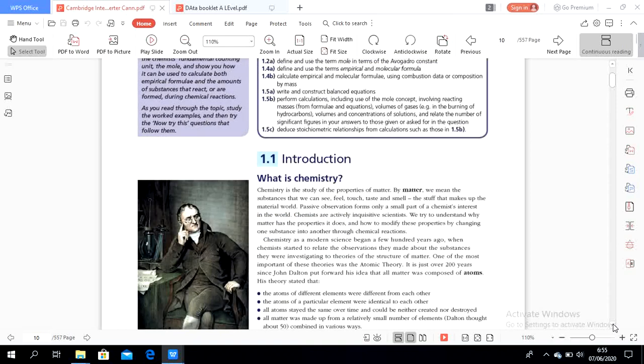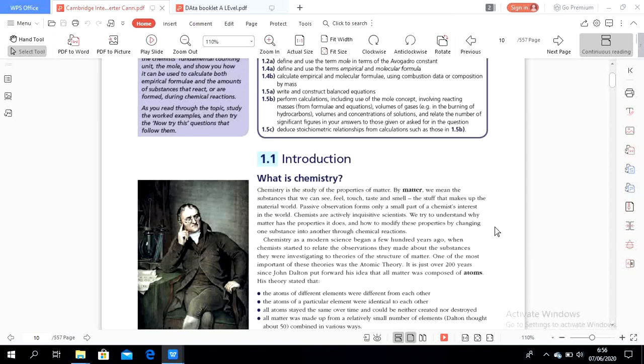Okay, let's start from the introduction. What is chemistry? You learned already about what chemistry is when you were in grade 9 and grade 10. Chemistry is the study of properties of matter. By matter, we mean substances that we can feel, touch, taste, and smell, the stuff that makes up the material world. Chemistry, as a modern science, began a few hundred years ago when chemists started to relate the observations they made about the substances they were investigating to the theories of the structure of matter. One of the most important of these theories was the atomic theory.